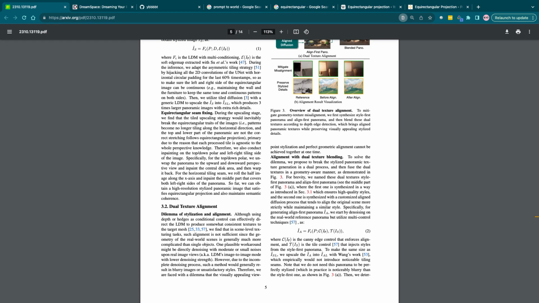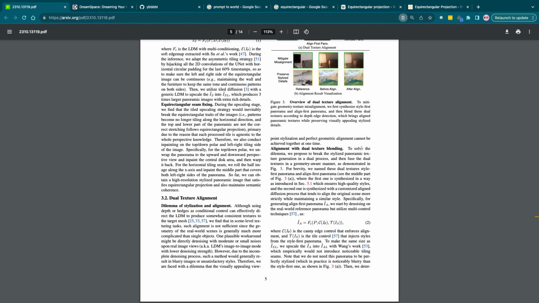To solve this dilemma, they propose to break down the stylized panoramic texture generation in a dual process, and then fuse the dual textures in a geometrical aware manner. For brevity, we name these dual texture styles style first panorama and align first panorama. See figure 3, where the first one is synthesized in a way which ensures high quality styles, and the second one is synthesized with a custom aligned diffusion process that tends to align the original scene more strictly while maintaining a similar style.